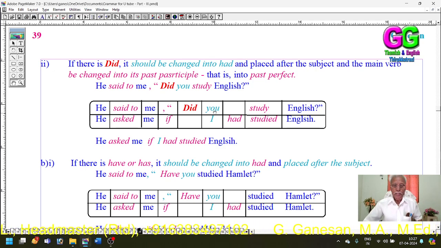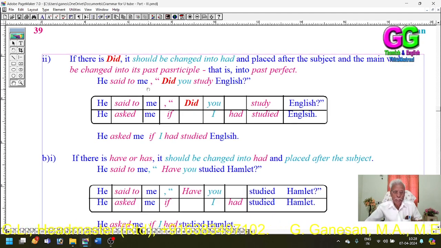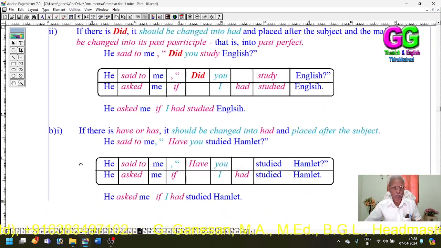Then the subject you refers to me. Here, I. So you refers to me. So you is the subject, and the subject for me is I. So you has been changed into I. Then there is no word to be changed. He said to me, "Did you study English?" He asked me if I had studied English.